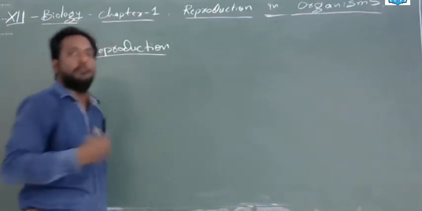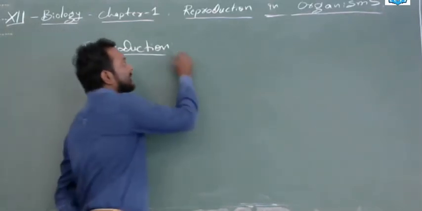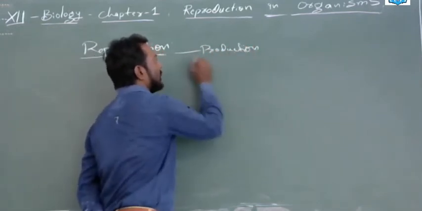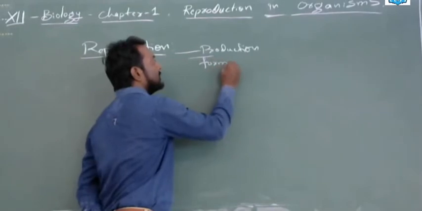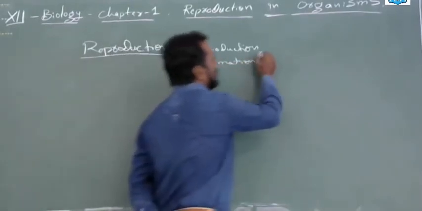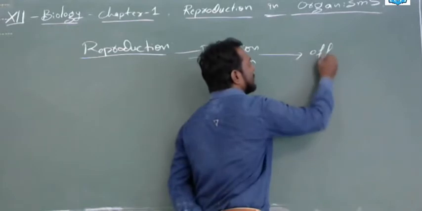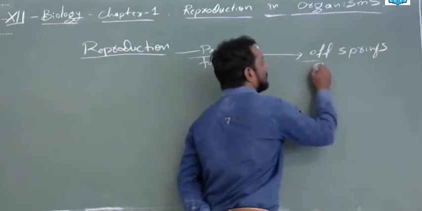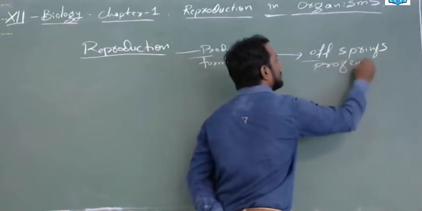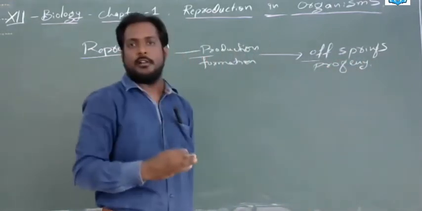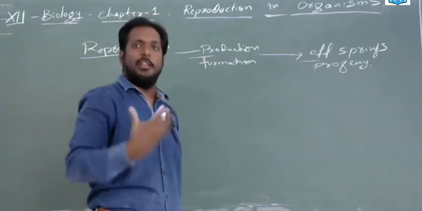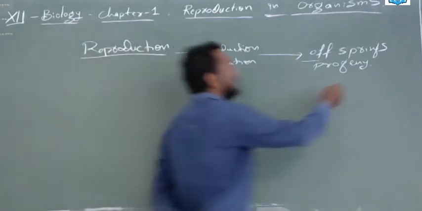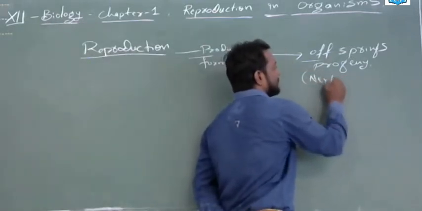The production or formation of offspring or progeny. Offspring and progeny are not different words; they are simply the babies, infants, the small ones, the new generation, or the next generation.